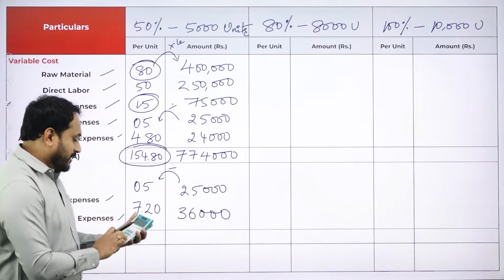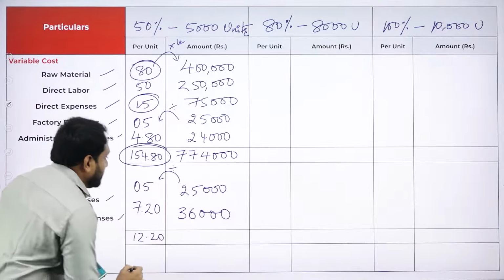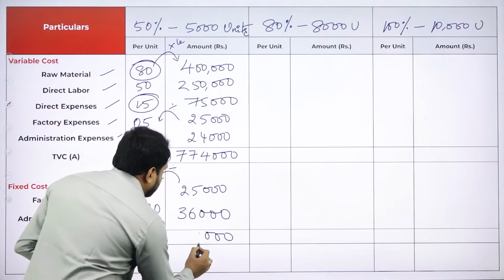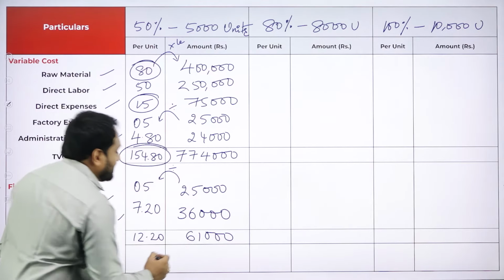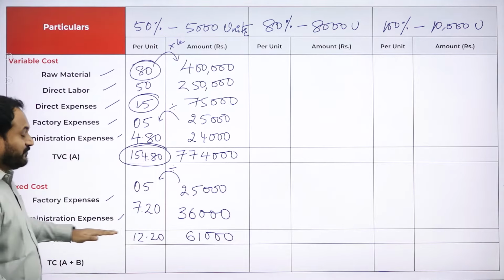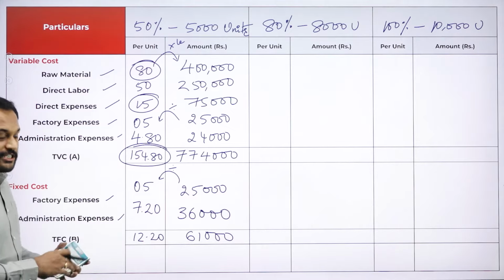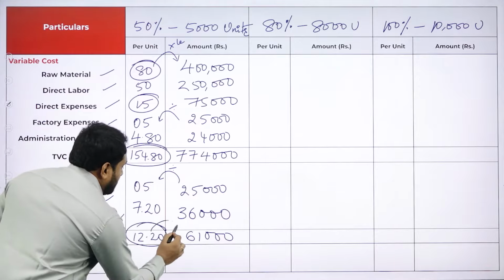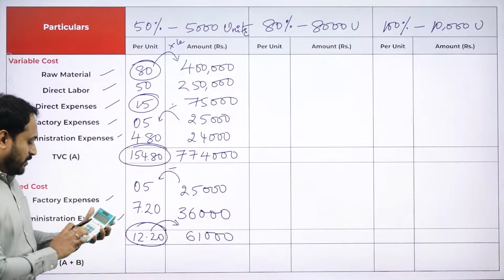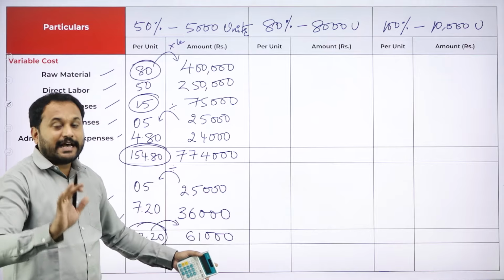Done. Now 7 rupees 20 paisa plus 5 is 12 rupees 20 paisa, and then you will actually add this. So 5, 6, 1 carry, and it is 6. 61,000 is what you got. Now what exactly we have got is total fixed cost, that is 12 rupees 20 paisa and 61,000. For just cross verification, if you multiply this, that is 12 rupees 20 paisa into 5,000. 12.20 into 5,000, you got 61,000. That means your answer is correct.